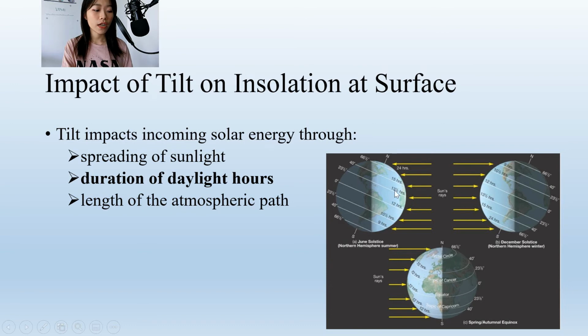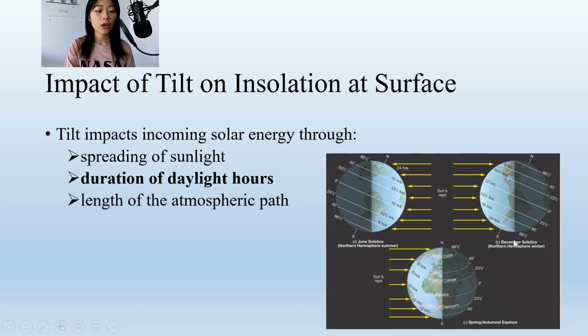The tilt also impacts the incoming solar energy through the duration of daylight hours. For example, here is in June, when the north of the axis is pointing toward the Sun. You can see that over the Arctic, even though the Earth is rotating, it still receives solar energy for 24 hours. So in the summertime in the Northern Hemisphere, you can always see the Sun in the Arctic even at midnight. And over the Antarctica, in June, it does not receive any solar energy. So it is always nighttime over the Antarctica in June.